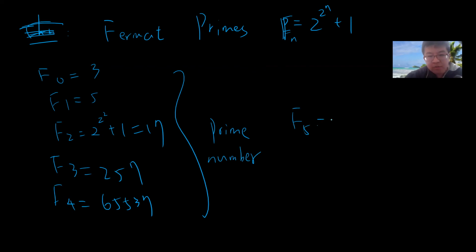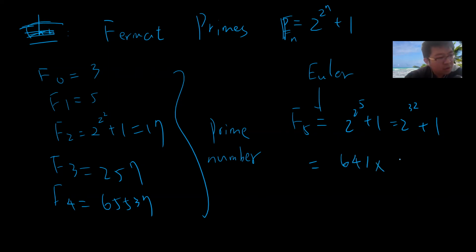And f of 5, which is famously factored by Euler, is 2 to the 2 to the 5 plus 1, which is 2 to the 32 plus 1. This guy is 641 times 6700417. So this guy is not prime.